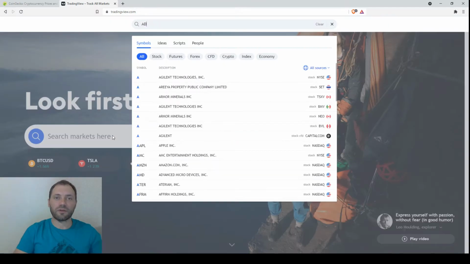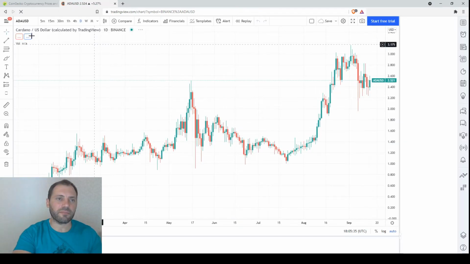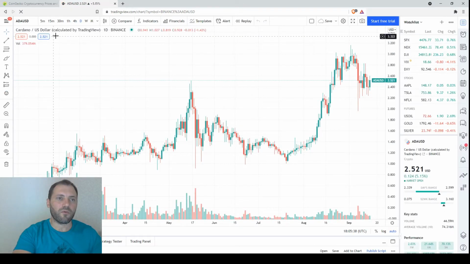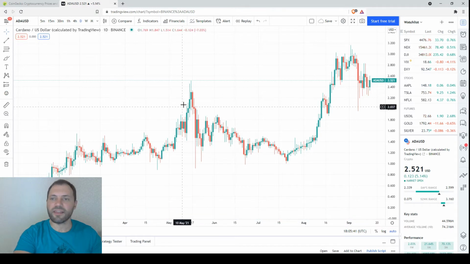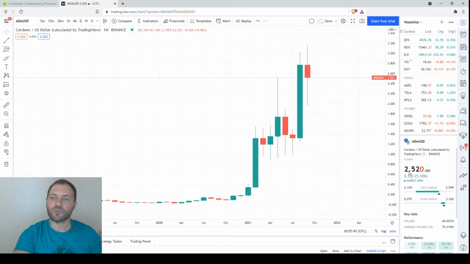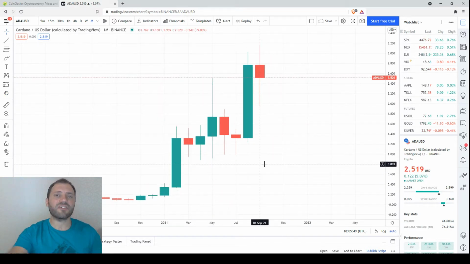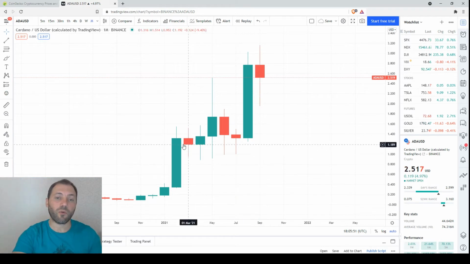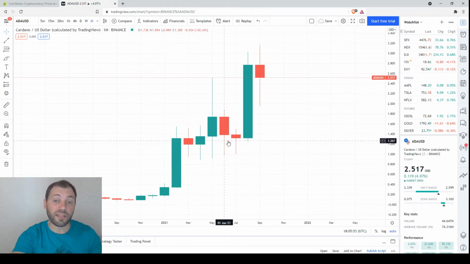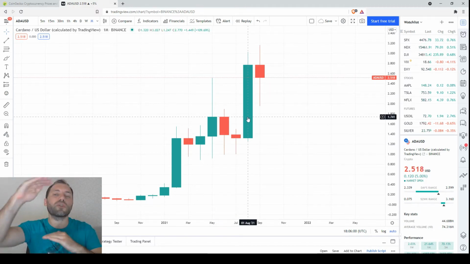So let's move to the price chart of ADA. Of course, we will start from the monthly time frame, but before that, let me remove all these unnecessary elements. So this is the monthly chart. The current price here is 2.52. We're very familiar with this price increase that started earlier this year, followed by some kind of consolidation. That was very volatile. After that, in August, we had a solid bullish candlestick.